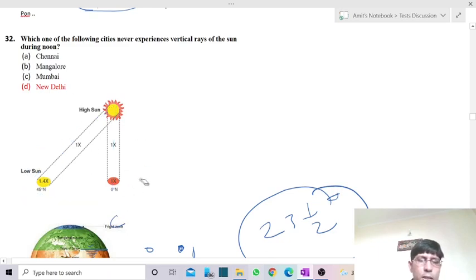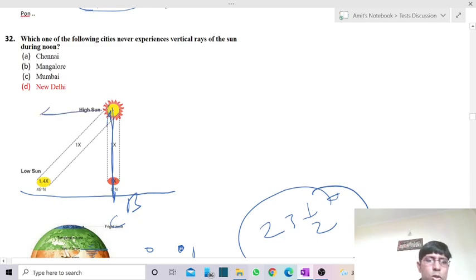Now go with the example. The city Bhopal or Ujjain is just over the Tropic of Cancer. So over here it witnesses the vertical rays, but the sun is not moving towards the north direction further, crossing the Tropic of Cancer. So New Delhi, Gwalior, Guwahati are all beyond the Tropic of Cancer, so they never witness the vertical rays. They always witness the slant rays.